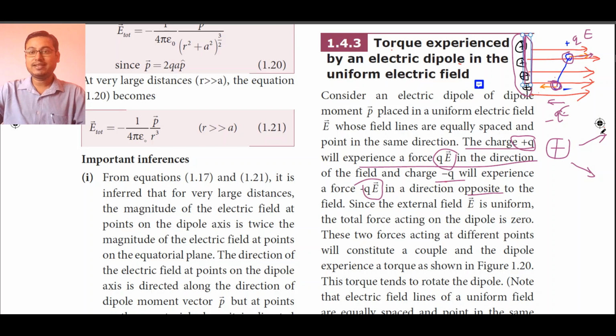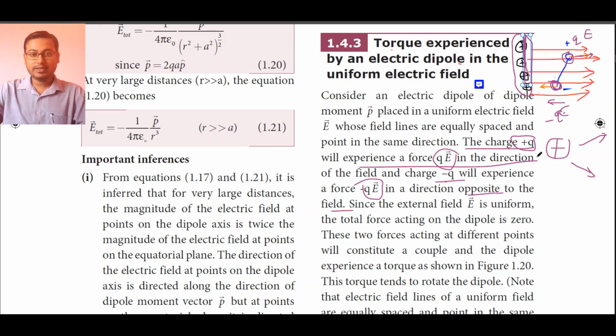You can visualize that the electric field lines are going from left to right. The positive charge experiences electric force from left to right, and the negative charge experiences a force from right to left, opposite to the electric field of these uniform charges. I hope you have understood this topic very well.